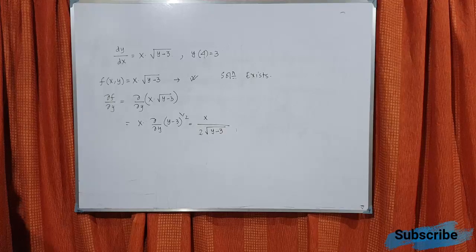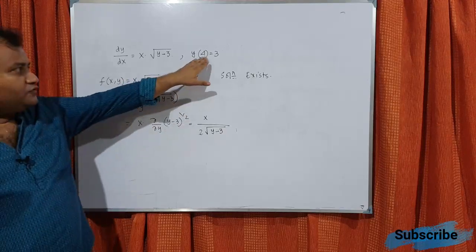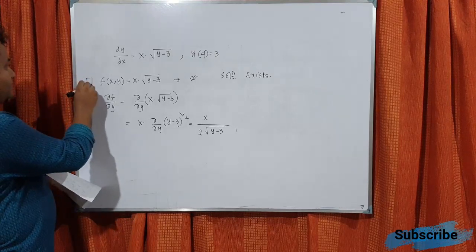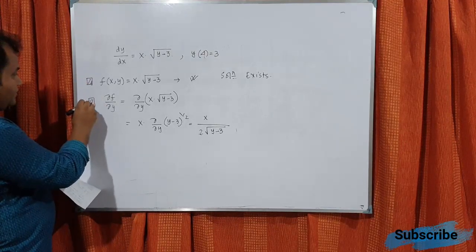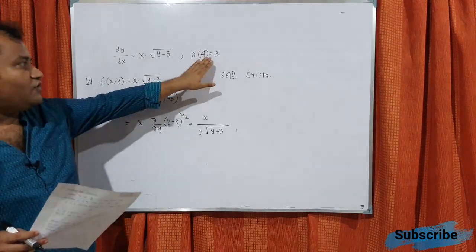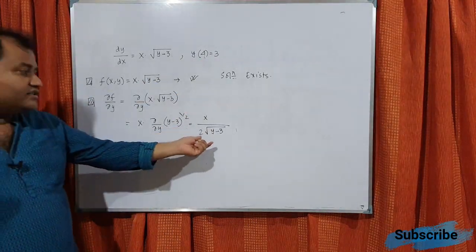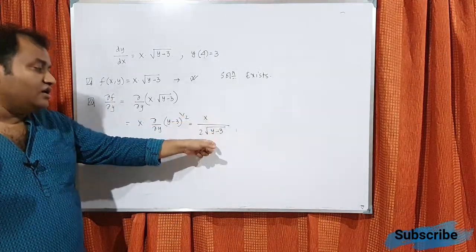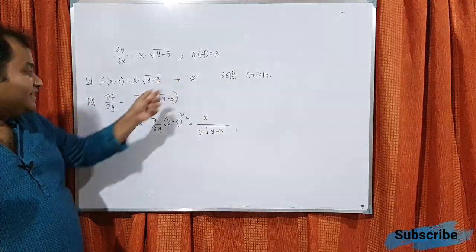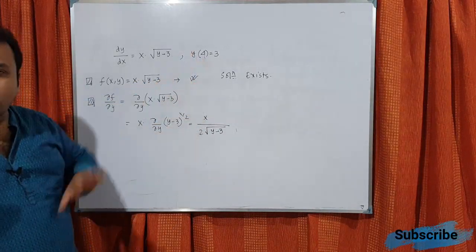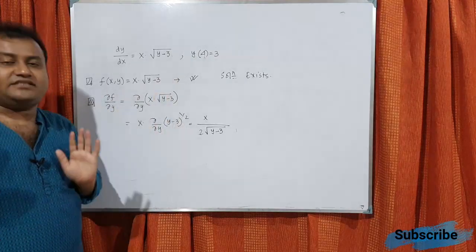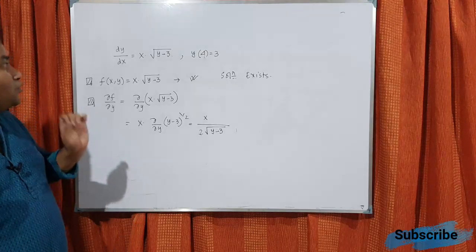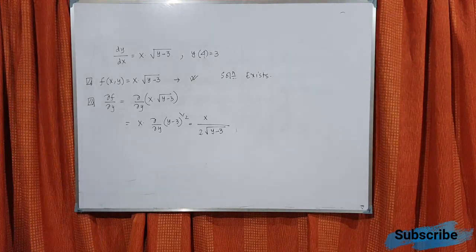Now see, if you put x equals 4, y equals 3 here in the del f del y part, this function will not be defined because the numerator will be 4 and the denominator will become 0. So del f del y is not continuous at this point, hence the solution will exist but the solution will not be unique.